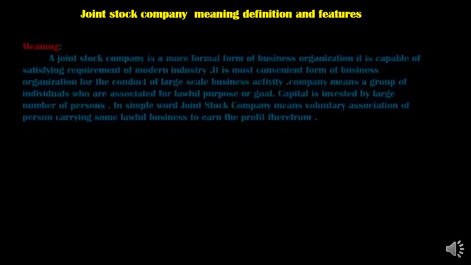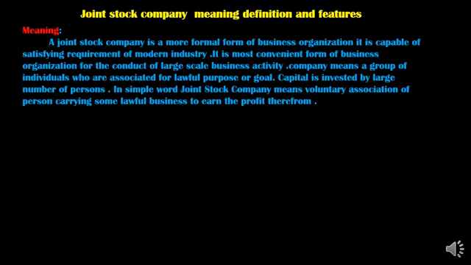So here you can see the meaning: a joint stock company is a very formal form of business organization. It is capable of satisfying the requirements of modern industry. The modern need of industry is formal business; everything should be done on a formal basis.